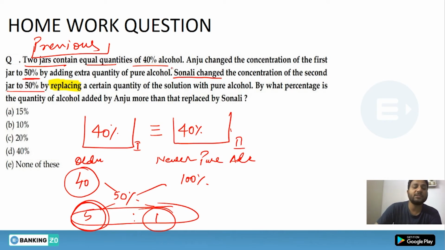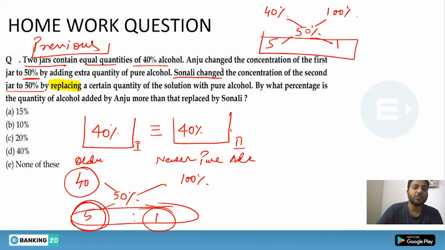Once you took out the mixture, you will be left with a reduced quantity and the percentage will not be changed. In this case, we will get the same ratio, but the original quantity will become 6.